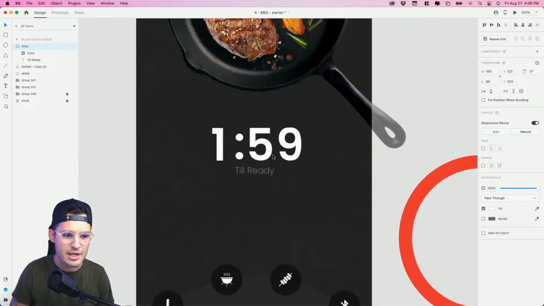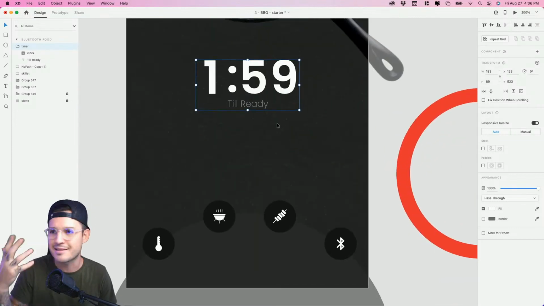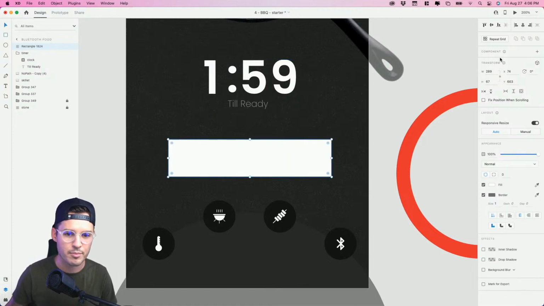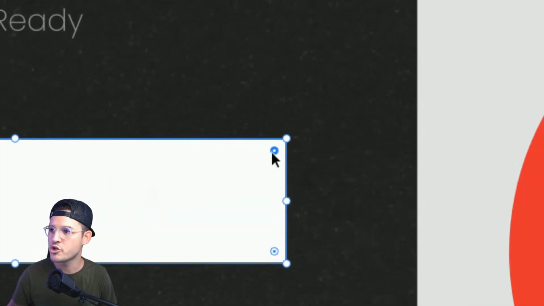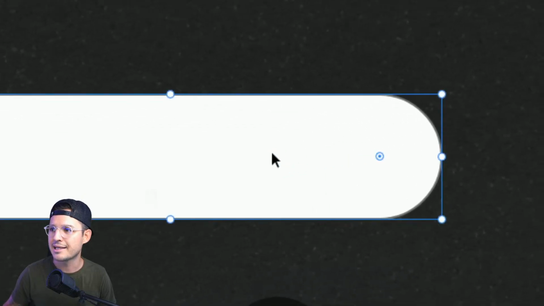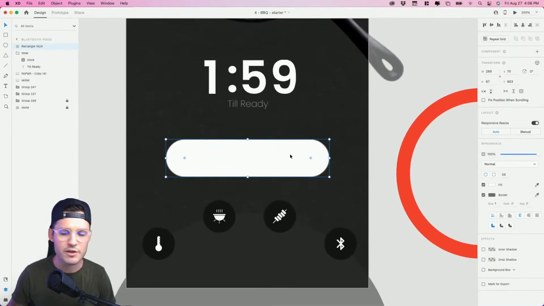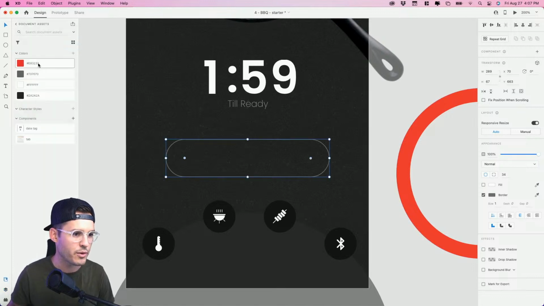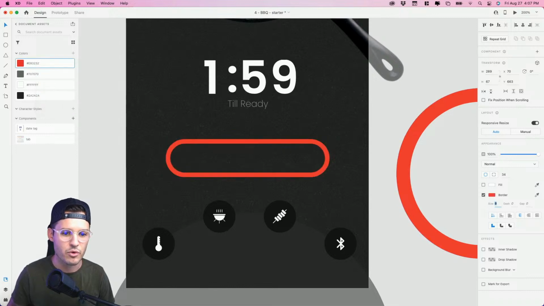We probably need a button just in case it's an emergency. We need to stop the cook that's happening. So I'm just going to hit R for rectangle and drag a button out, make sure it's spaced. I'm going to grab the little corners here in my shapes, and when I drag them, I can create a nice rounded button. You can do those individually on the corners if you want. I'm going to keep it all uniform all the way around. And why don't we just go to our color palette we have here. I'm going to apply to border and then increase the size of the border. Maybe something like 4. I think that works.